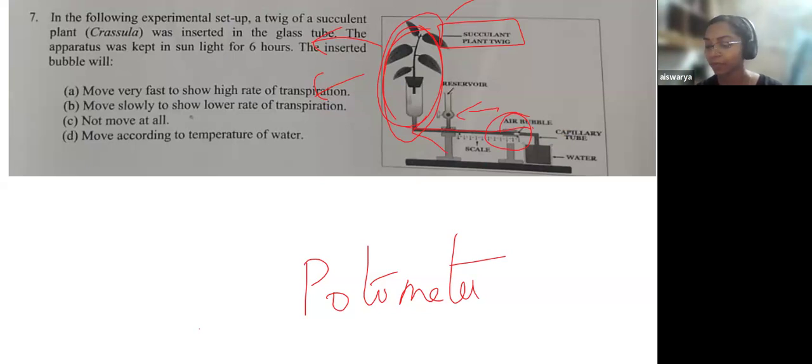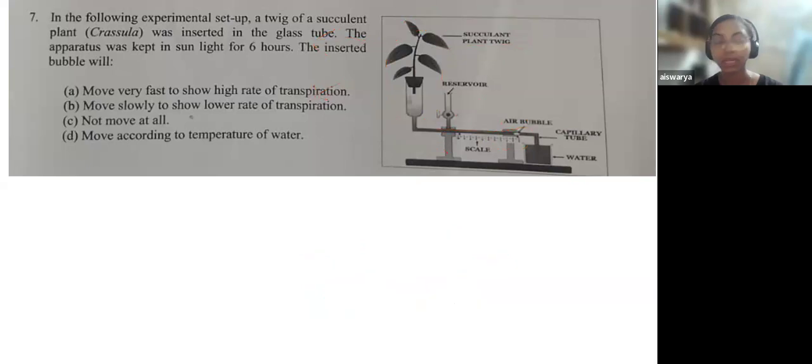See, they have mentioned very clearly that this is a setup of a succulent plant. Succulent plants are those plants that conserve water. They live in very dry, waterless, xerophytic conditions.